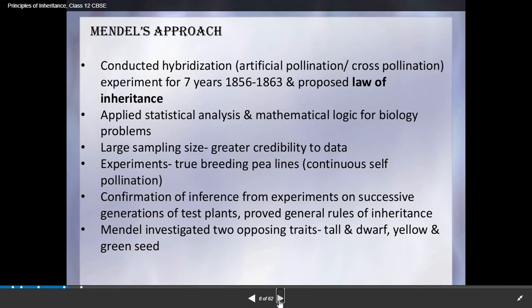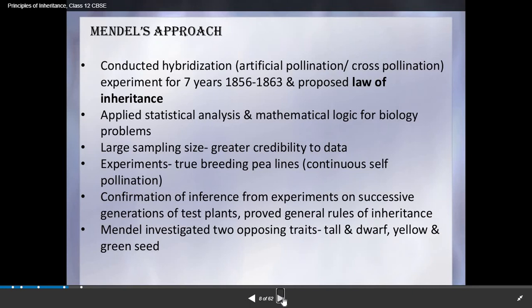He conducted hybridization mainly by using artificial pollination and cross-pollination. He experimented for 7 years, from 1856 to 1863, and proposed the laws of inheritance. He applied statistical analysis and mathematical logic to biology problems. Large sampling size gave greater credibility to data.